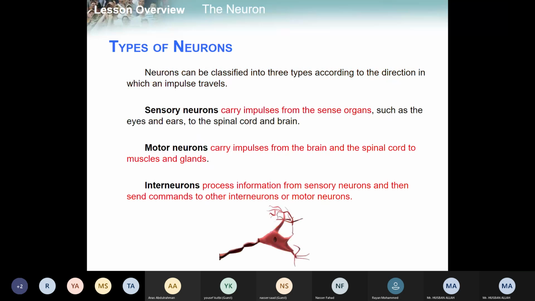Now, if we look at the types of neurons, we have three major types of neurons. How many types of neuron do we have? We have three different types of neuron. The neuron can be classified into three types according to the direction in which the impulse travels. So based on its function, it is divided into three categories, into three classes. One is sensory neuron, motor neuron, and interneuron.